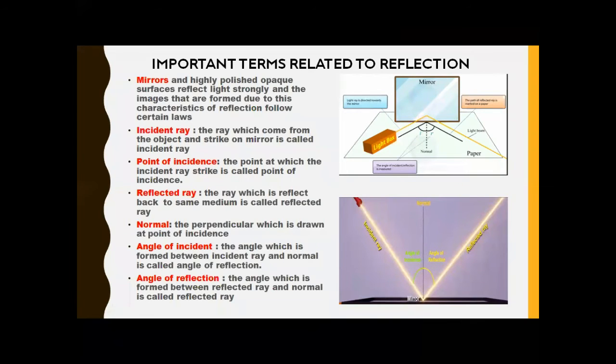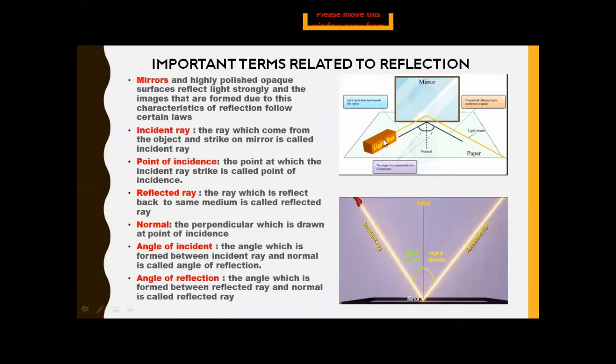Okay. The angle which is formed between the reflected ray and the normal is known as the angle of incidence. And the angle which is formed between the reflected ray and the normal, that is represented by the letter small r, and it is known as the angle of reflection. Okay. I hope you will understand.